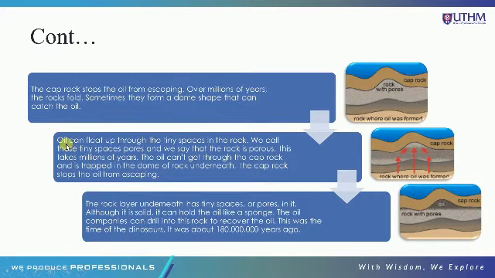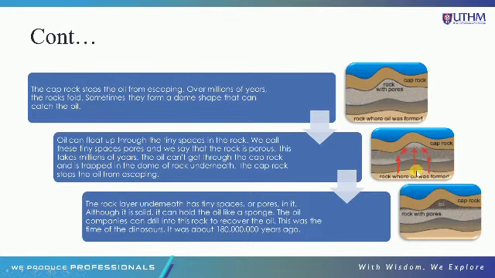Seterusnya, oil can float up through the tiny space in the rock. We call this tiny space pore, and we say that the rock is porous. This can take millions of years. The oil can't get through the cap rock and is trapped in the dome of rock underneath. The cap rock stop the oil from escaping.